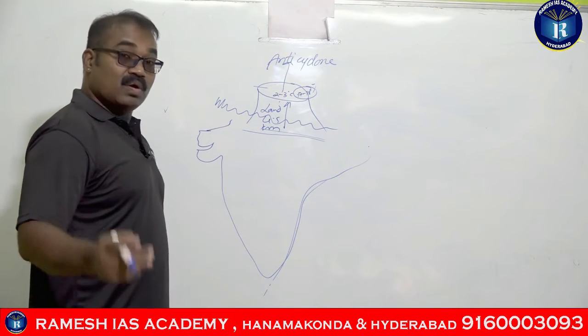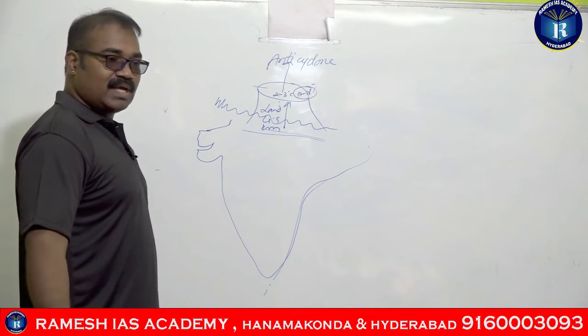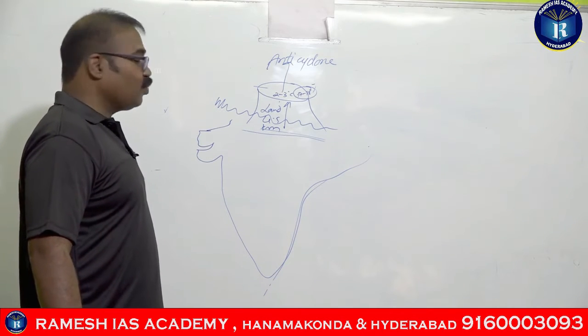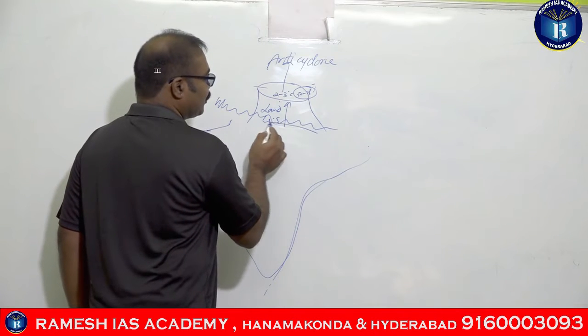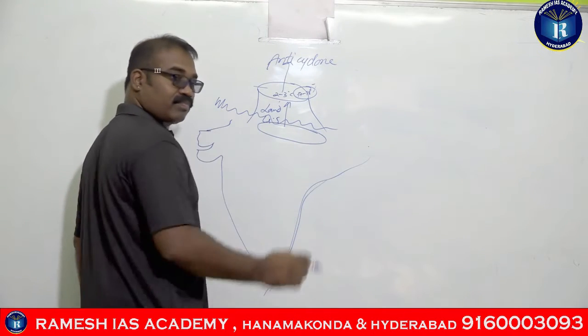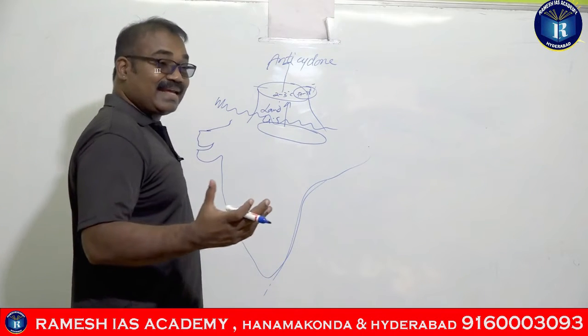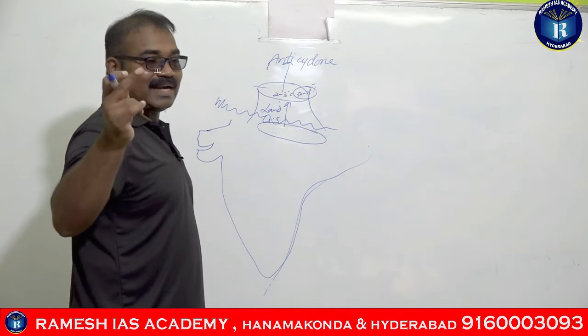In our rainy season, just now we have seen the rainy season or the hot wet season. During the hot wet season, what is happening? The northern plains of India are acting as low pressure areas, right? I forgot to explain at that time, guys.